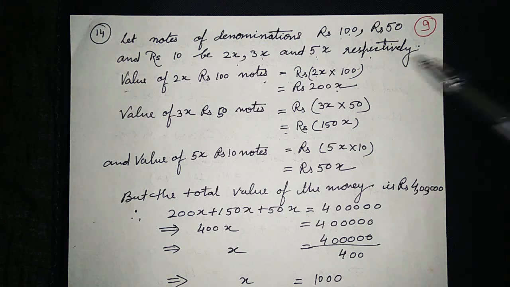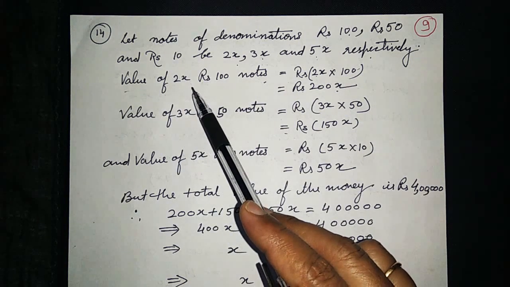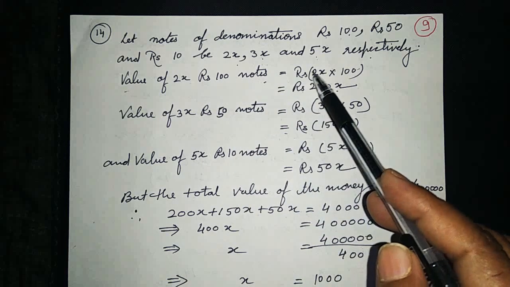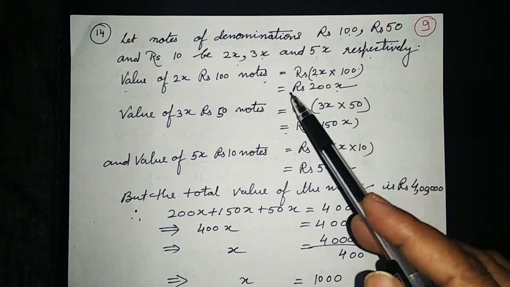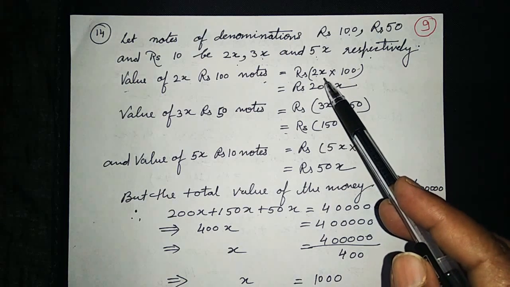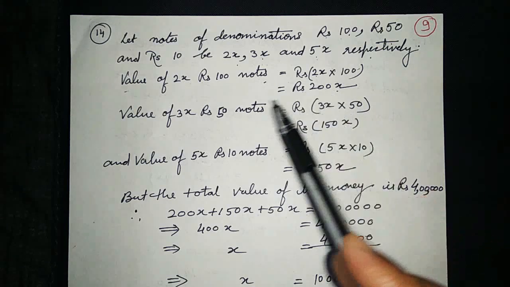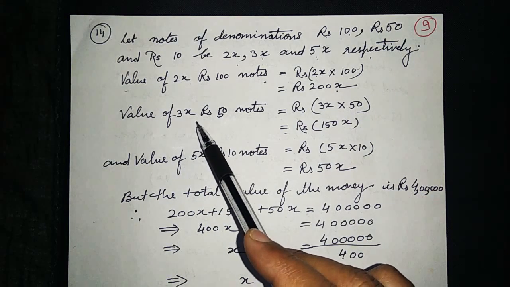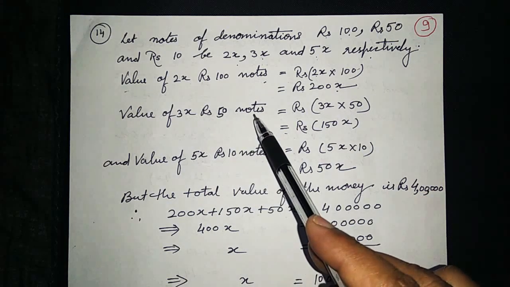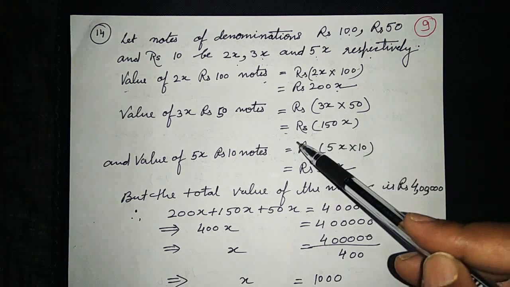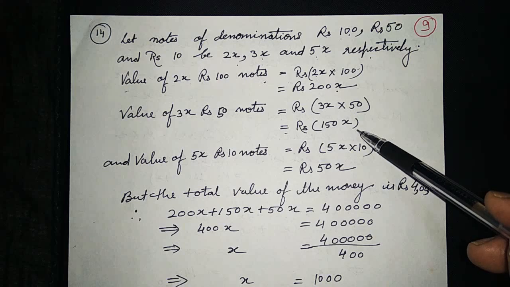Just like this, the value of 2x rupees 100 notes is equal to rupees 2x into 100, 200x. And the value of 3x rupees 50 notes is equal to rupees 3x into 50, rupees 150x.